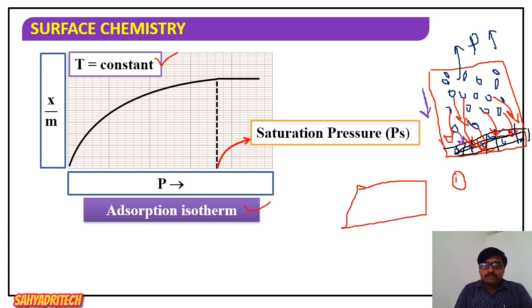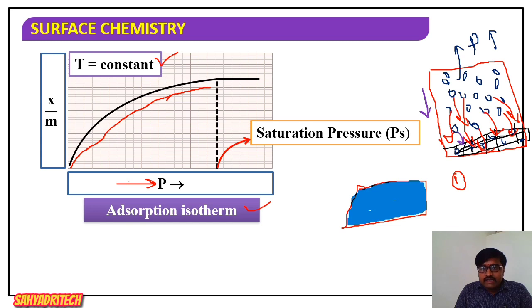What is the possibility? If the entire surface is occupied by gaseous molecules, once the entire space is occupied, what about the rest of the molecules? When we increase the pressure, extent of adsorption goes on increasing like this. Whatever the line we are showing, extent of adsorption goes on increasing with pressure.